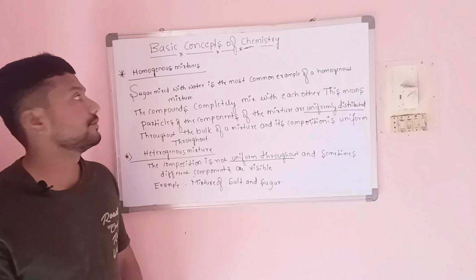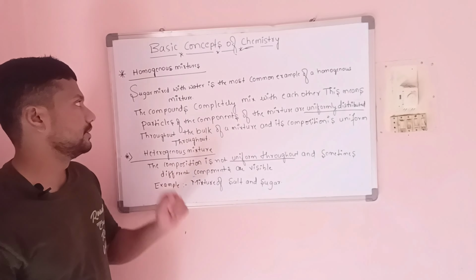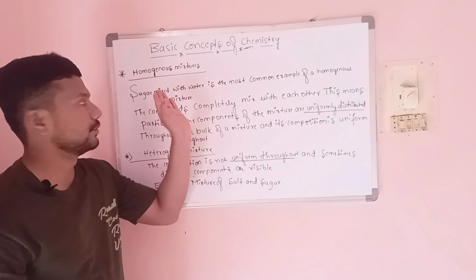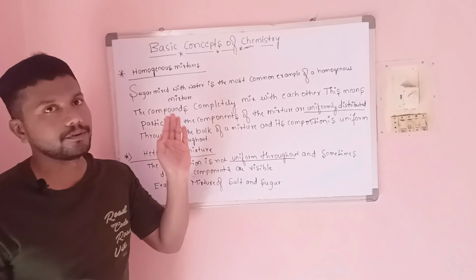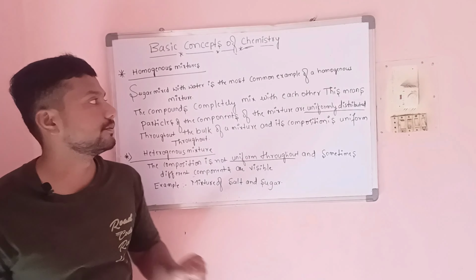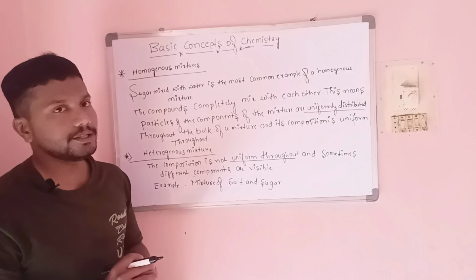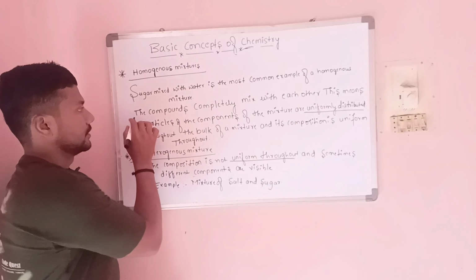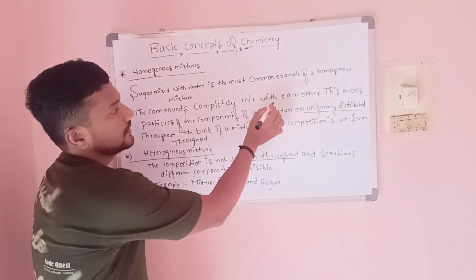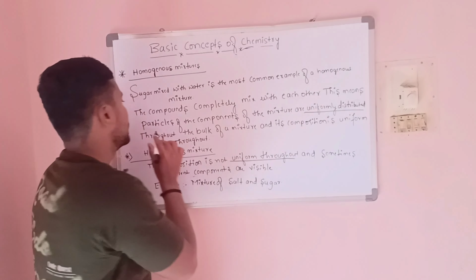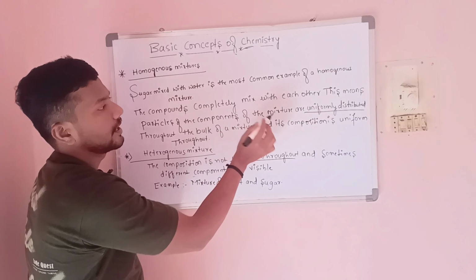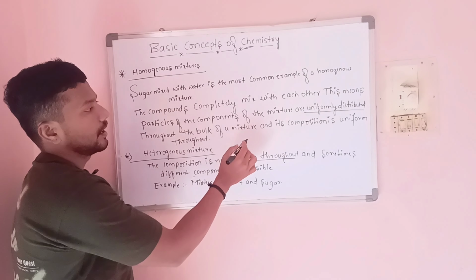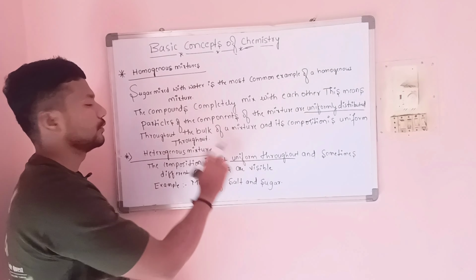The further classification of mixtures is homogeneous mixtures and heterogeneous mixtures. The best example of a homogeneous mixture is sugar mixed with water. A sugar solution is one of the best examples of a homogeneous mixture. We will see the actual meaning of homogeneous mixture. The components completely mix with each other. This means the particles of the components of the mixture are uniformly distributed throughout the bulk of the mixture, and its composition is uniform throughout.